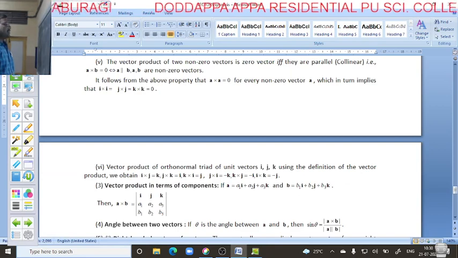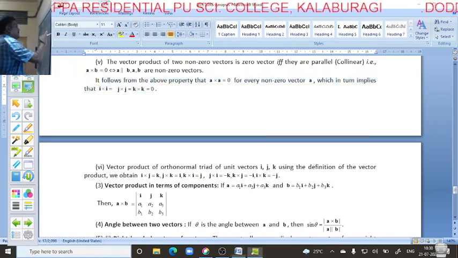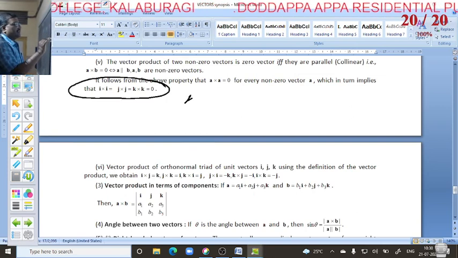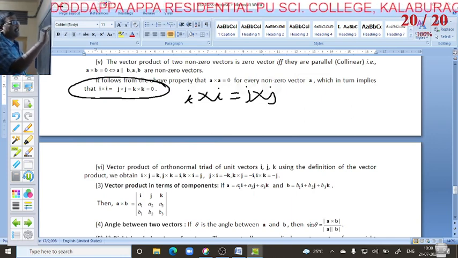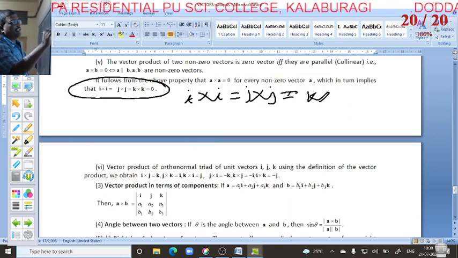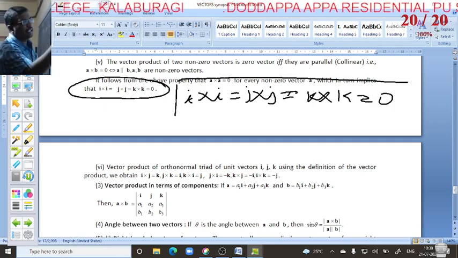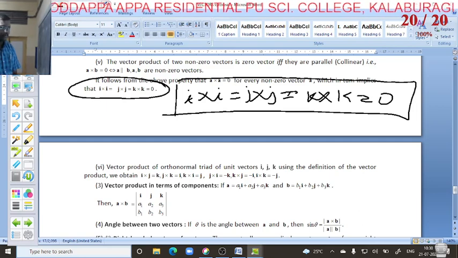Next we go for here. In the cross product, reversing the order gives the opposite sign. Here the same vectors: i cross i, j cross j, and k cross k are always 0. We have to remember this condition because it will be used in problems.